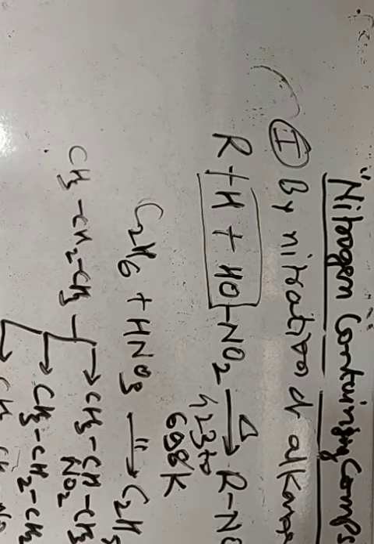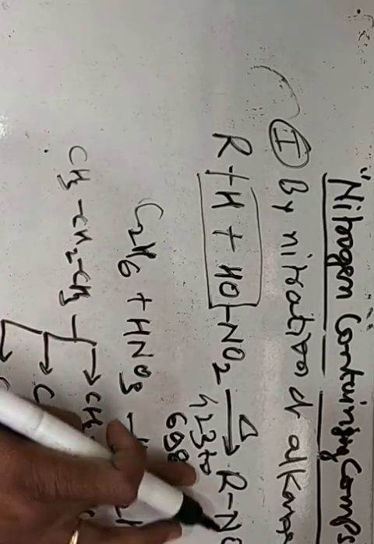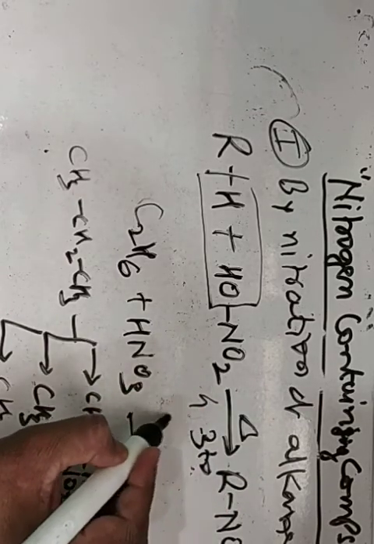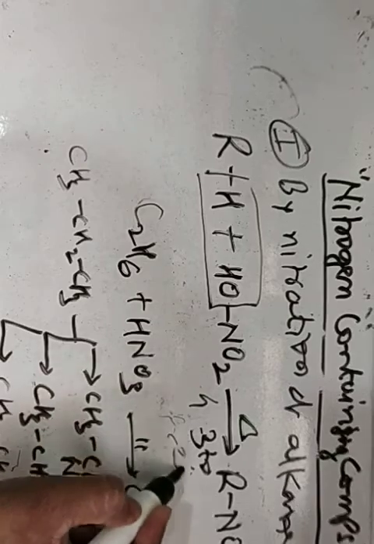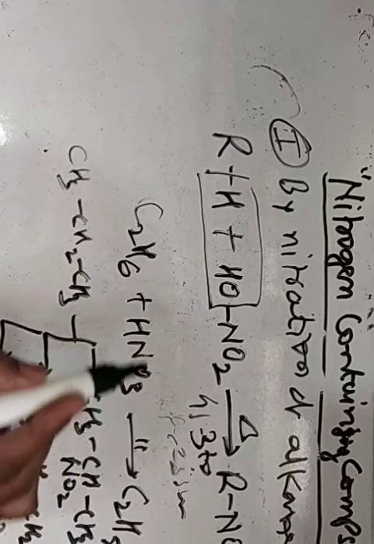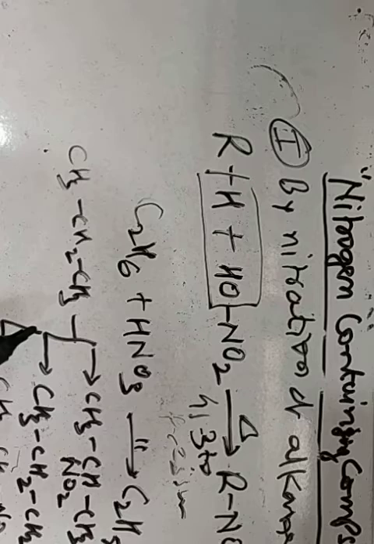Another nitration method is liquid phase nitration. In that, alkanes are heated with concentrated nitric acid at somewhat low temperature but under pressure. That means we are heating the reaction mixture under pressure. Then alkane gets converted into nitroalkane. This reaction occurs in the liquid phase. Therefore, the method is known as liquid phase nitration.